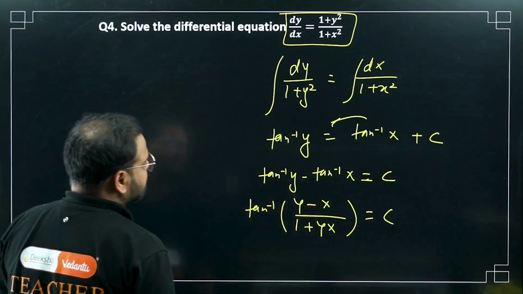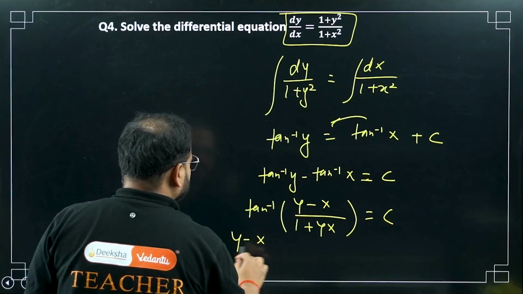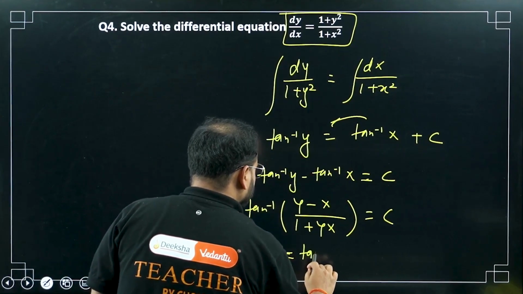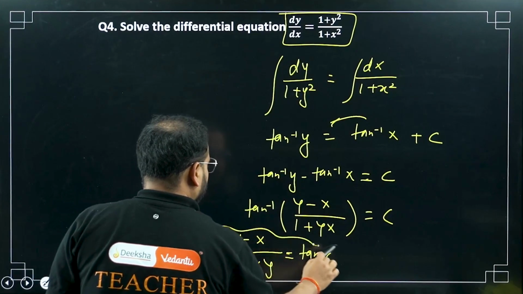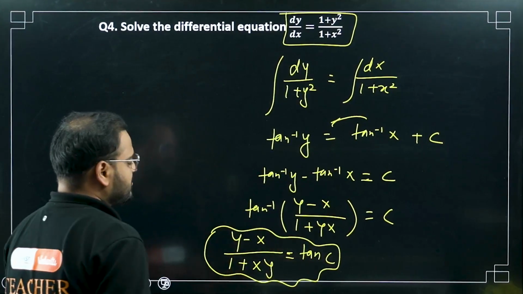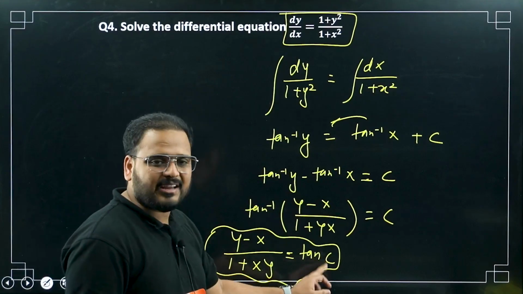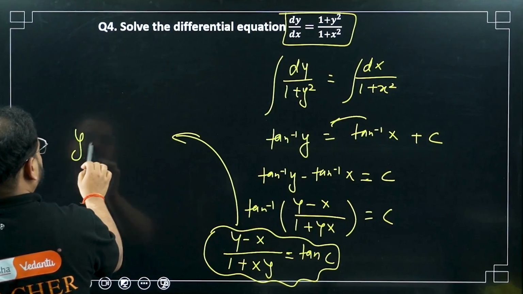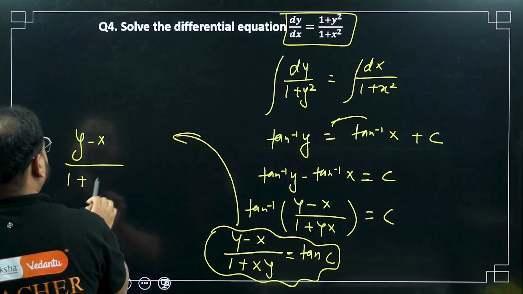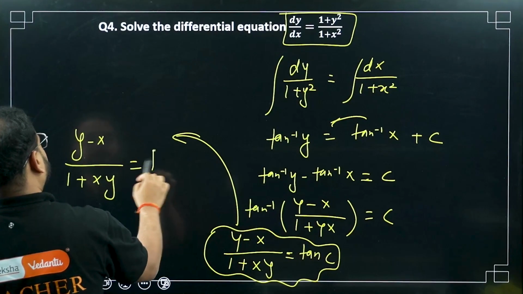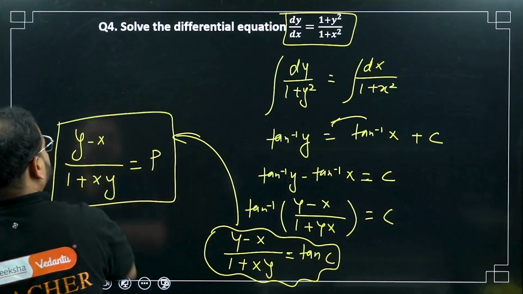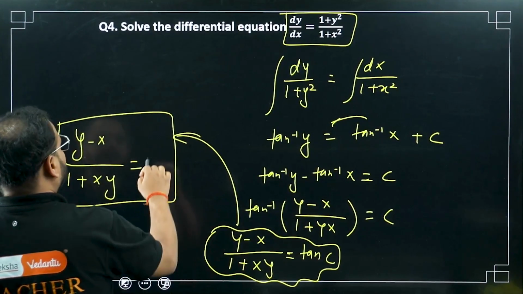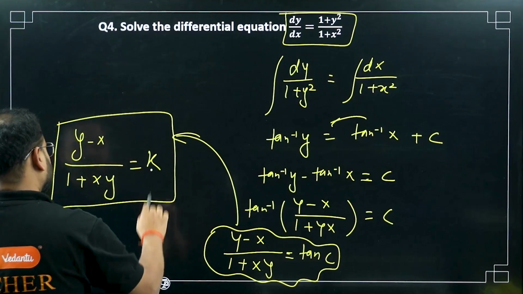Okay, bring the tan inverse on that side, you're going to get y minus x upon 1 plus xy equals tan c, my final answer. See, tan c, if you want I can write it again as another constant, maybe k or p. So let's write it like this, final answer, y minus x upon 1 plus xy equals p. P is the constant, but we use p in the linear differential equation, no? So I write it as k only, not p. K is the constant. What is this? A constant.